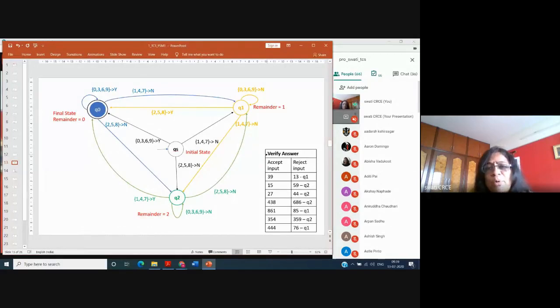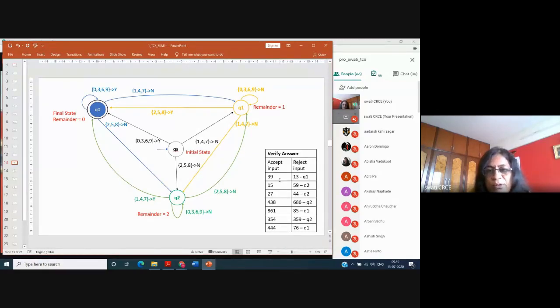There is no guarantee that the design is correct in one shot. So you will have to keep on verifying, taking a correct input and a wrong input to reject, and go on checking whether your diagram is correct or not. If it is correct, just ensure and then stop. Otherwise, you will have to modify it, because some of the transitions will be missing, which you can identify.